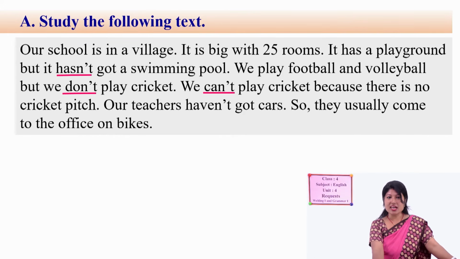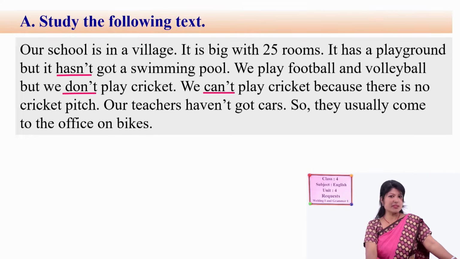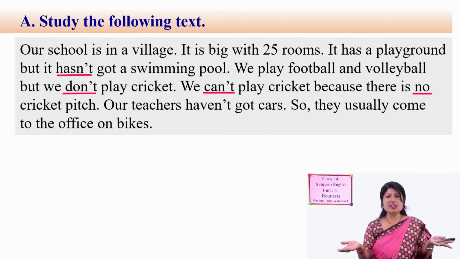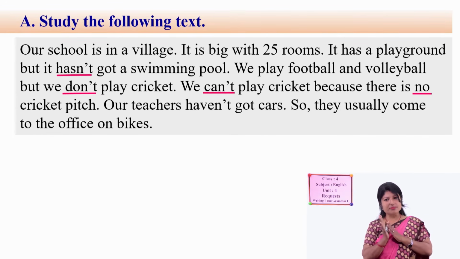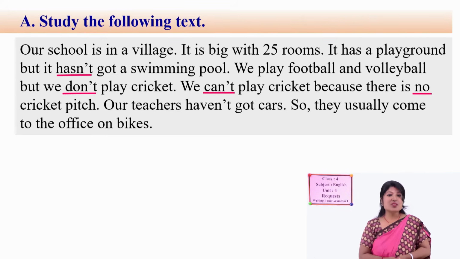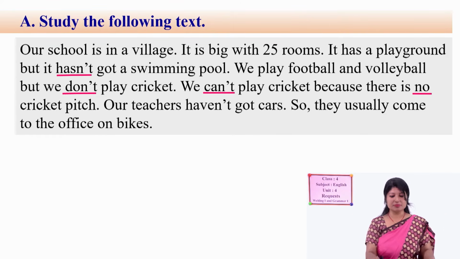Hasn't, don't, can't. What's the topic? Next, no. Hasn't, don't, can't, no. Then what is the topic? Yes, you're right. Today's grammar topic is negative form.